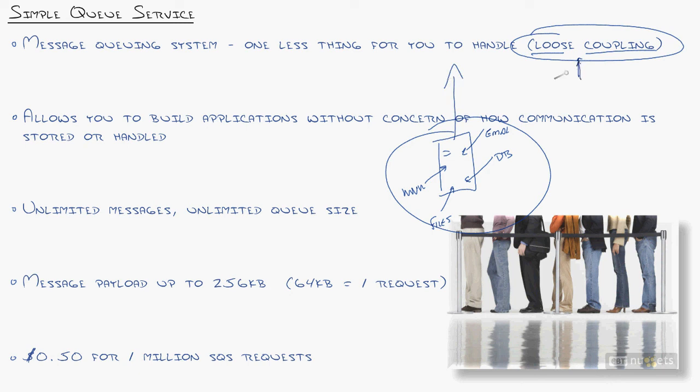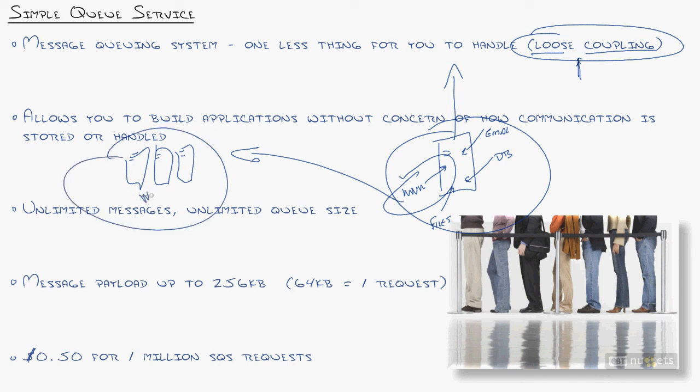loose coupling, meaning any piece is kind of interchangeable, decoupled from each other. The web services will be handled by their own little group of servers, since it's so easy to spin up instances and you can build templates that are phenomenal for your World Wide Web services coming from Apache or IIS or whatever you're using there.